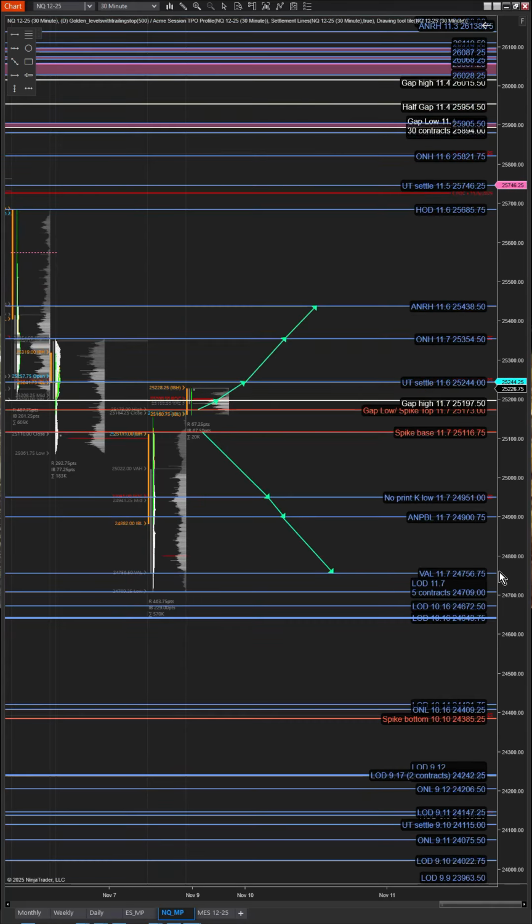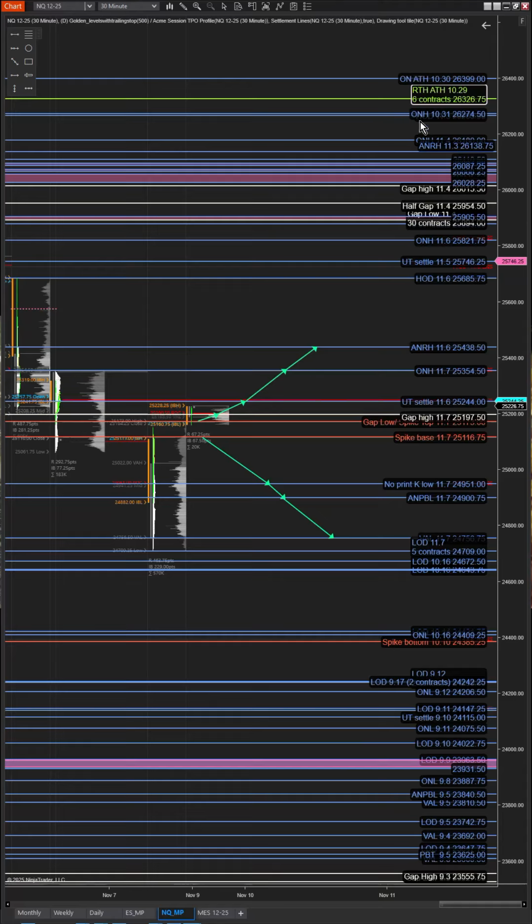Here are some more levels. Even here, the all-time high is still built in the overnight session, so that would be my target above the spike base.